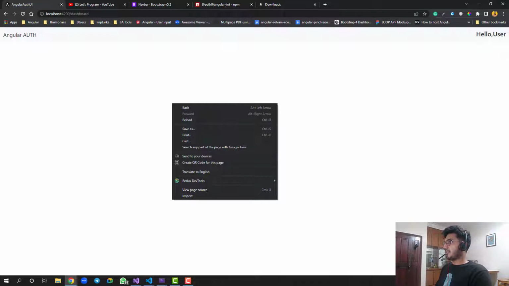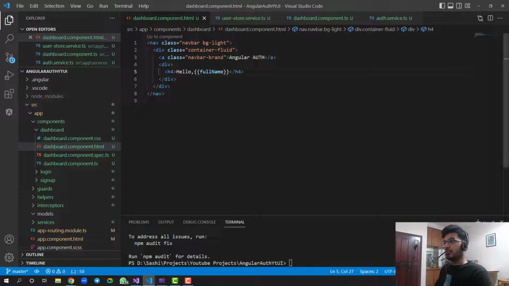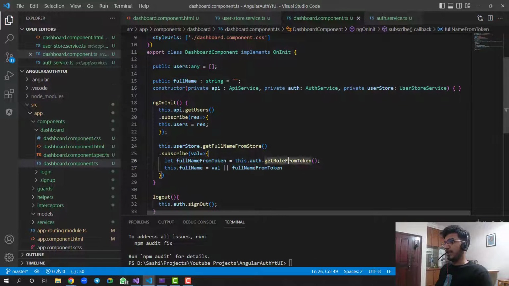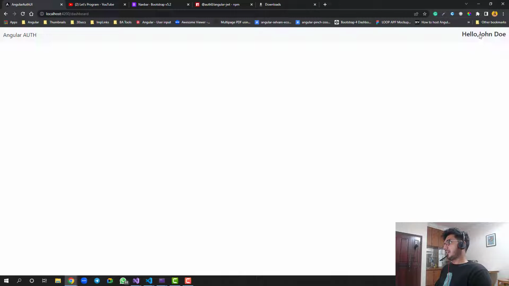Let's see why it is user, because this should show you the full name, which is John Doe, correct? So I think I have accidentally used role. So this has to be get full name, not role. Now save it, and now go on the browser and verify. So I can see hello John Doe. If you try to access it with some different name, then you will get a different name. This record I'm getting from the database. So whoever logs in, his name is getting displayed here.